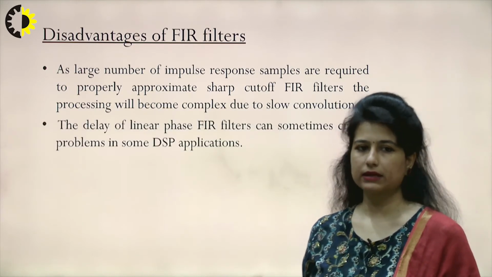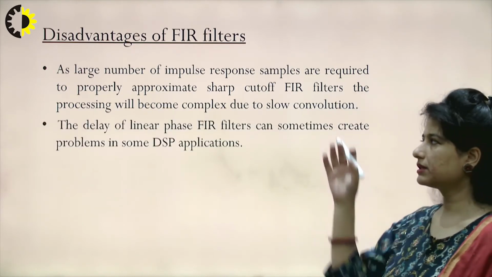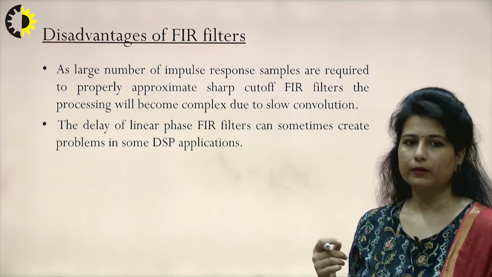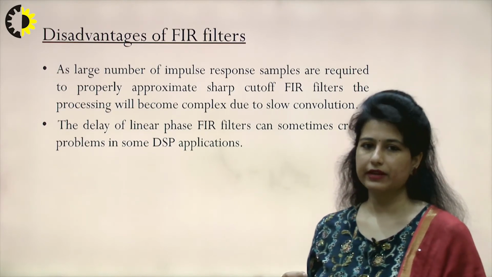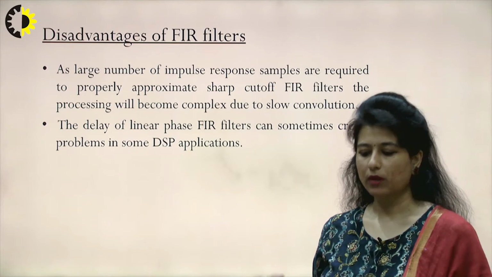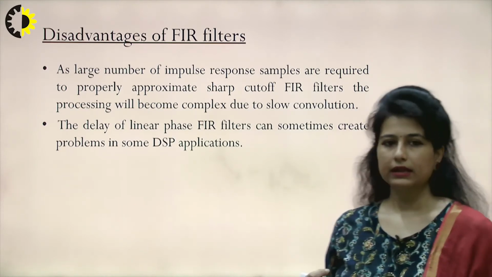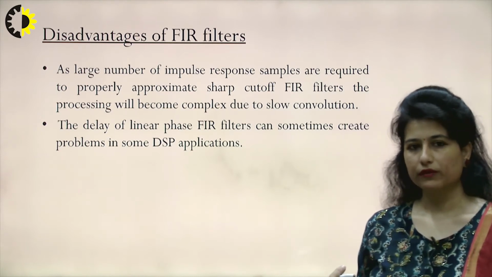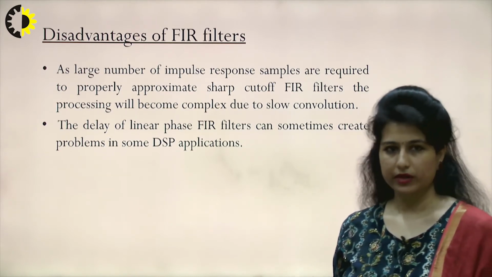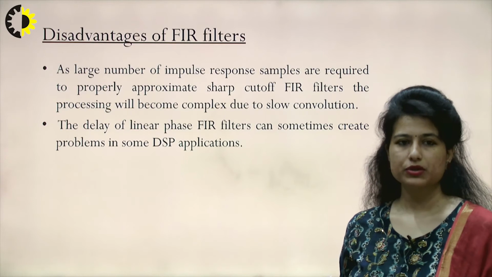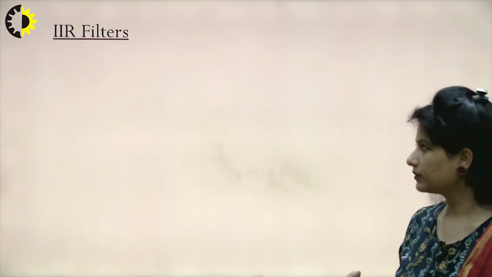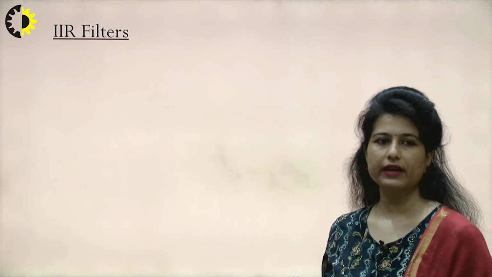Another disadvantage is completely related to the first disadvantage. The delay of linear phase FIR filters can sometimes create problems in DSP applications. Wherever speed is important, because of the large number of convolutions, the speed can be reduced. So a substitute for such kinds of problems can be my next type of filter, which is the IIR filter, infinite impulse